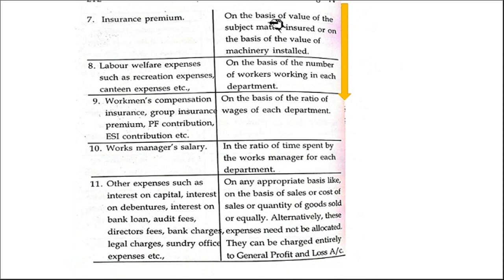Next, insurance premium on the basis of value of the subject matter, or on the basis of value of machinery installed. So labor welfare expenses: this is based on the number of workers. Recreation expenses, canteen expenses, all this. Then workmen's compensation insurance, group insurance premium, PF contribution, ESI, the same thing, because it is related to wages, right? Ratio of wages of each department.